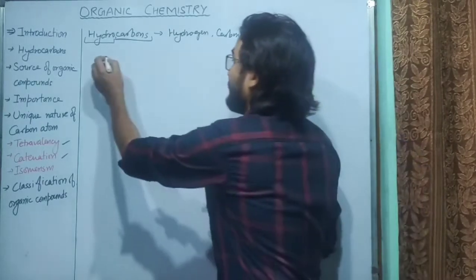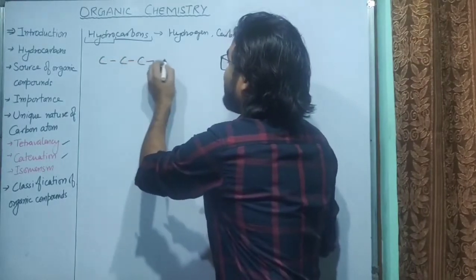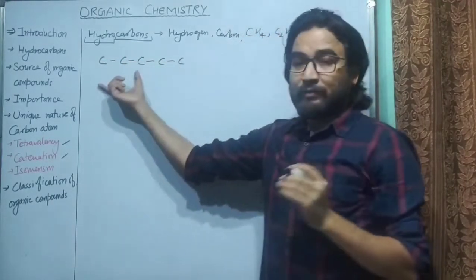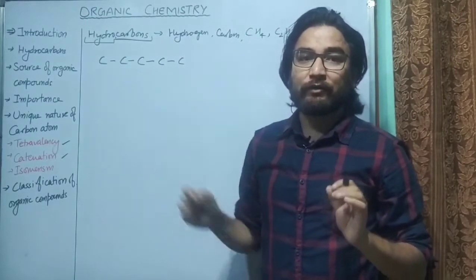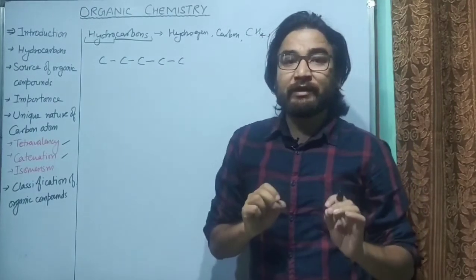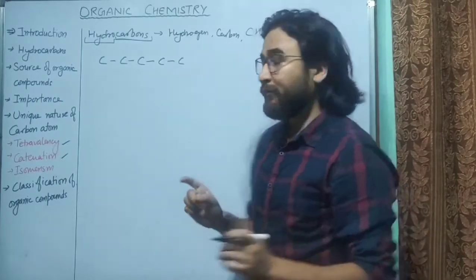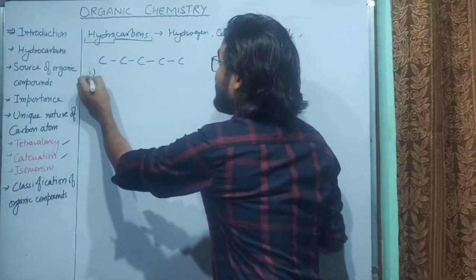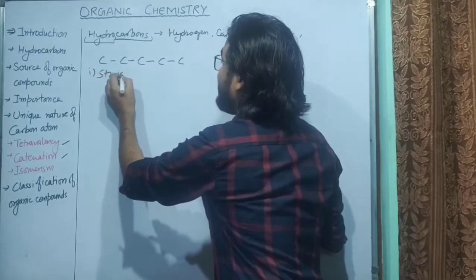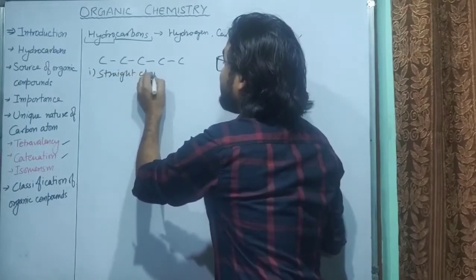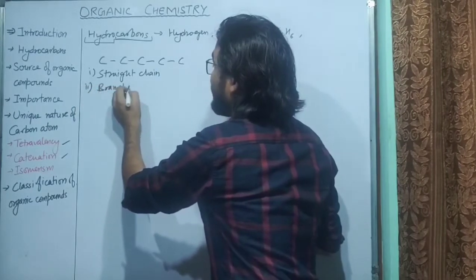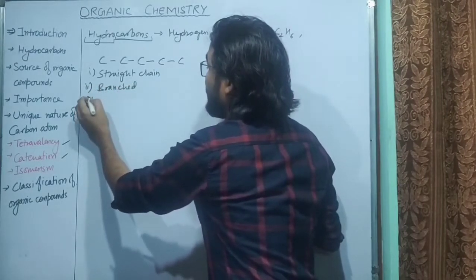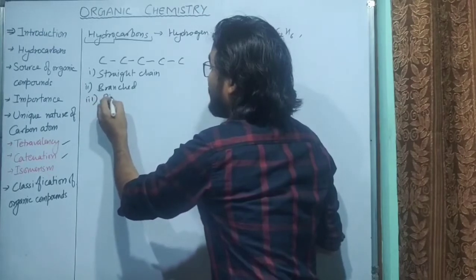So carbon atoms can link to each other and result in the formation of long chains. These chains may be of different types. For example, it may be a straight chain, or it may be a branched chain, or it may be a ring.